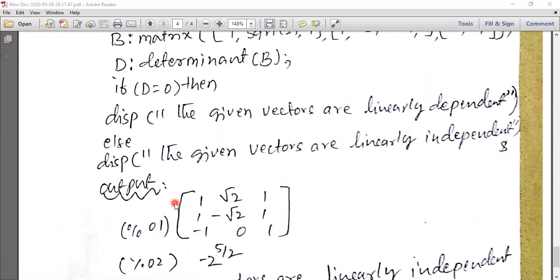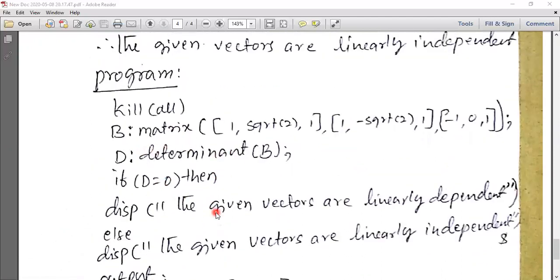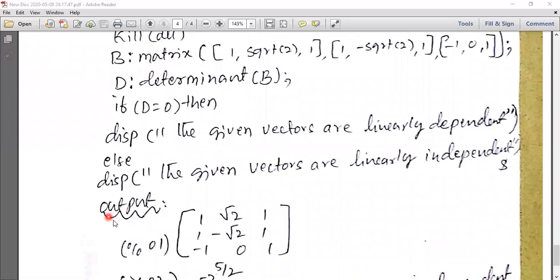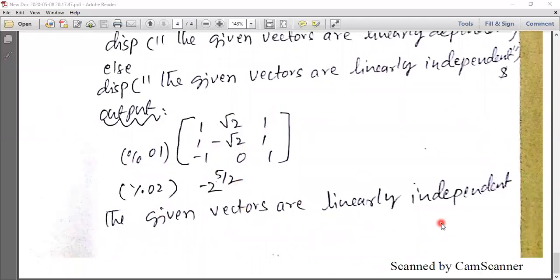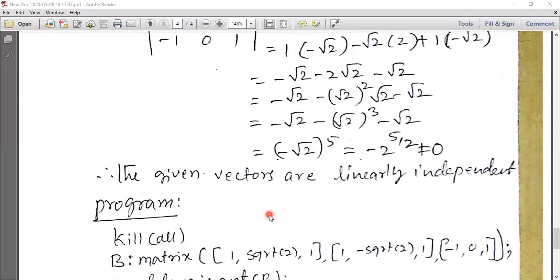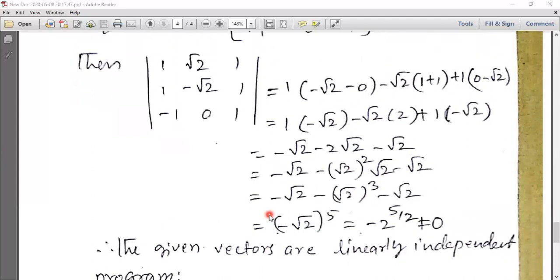Output: after writing this, you can execute, and after execution you will get the output in this form. The matrix 1, 1, √2, 1, 1, minus √2, 1, minus 1, 0, 1, and the determinant minus 2 to the power of 5 by 2. The given vectors are linearly independent because minus 2 to the power of 5 by 2 is not equal to 0. So this is today's lab: how we can find whether the given vectors are linearly independent or linearly dependent.